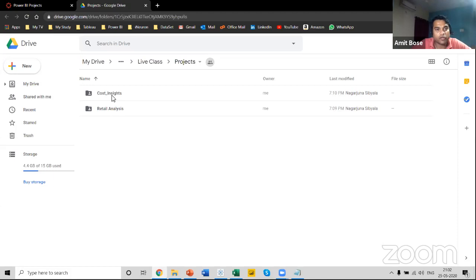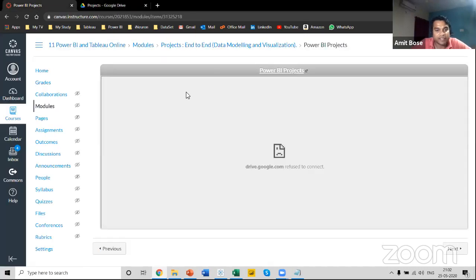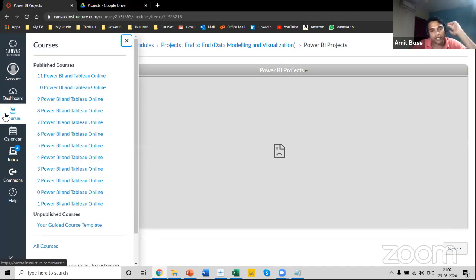Each of the folders consists of 3 files, and you can get the data set, see the final dashboard image, and get to the analysis part, and you can build the project over here. So the projects have been uploaded, and the data set for today's discussion is also uploaded here. You can go through the data set, and we can continue practicing.